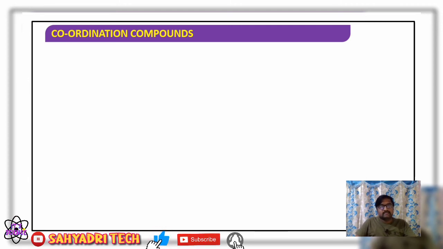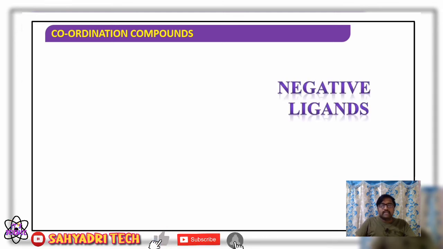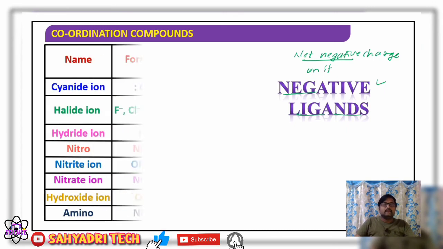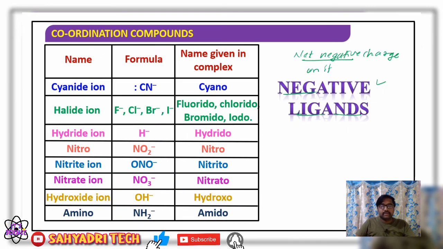Then coming to the negative ligands. What is the meaning of negative ligand? The ligands which carry net negative charge on it are called negative ligands. Examples for negative ligands: we have a large number of negative ligands.